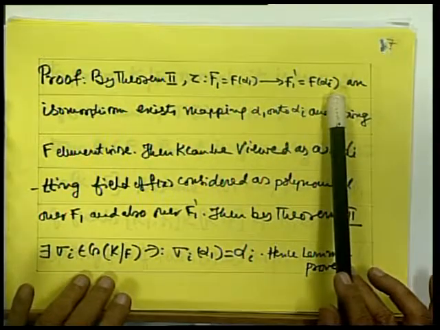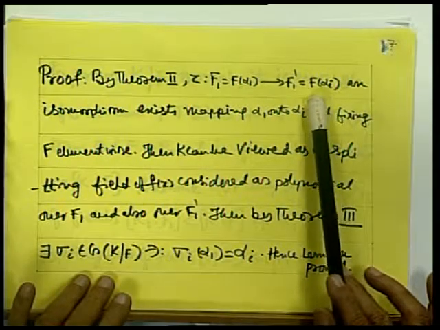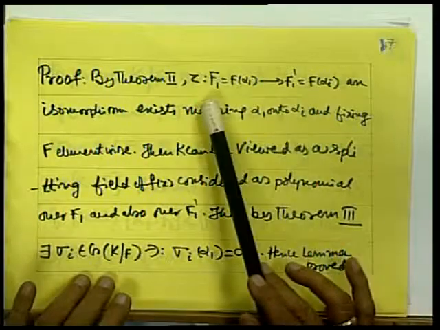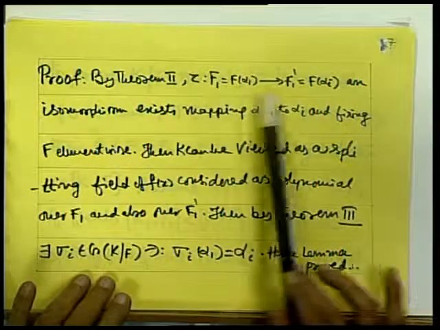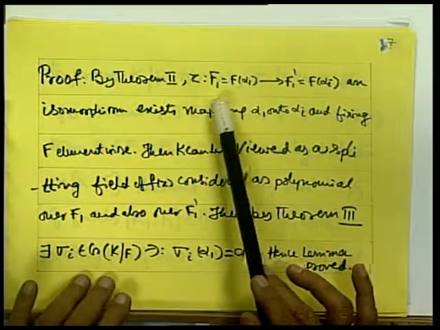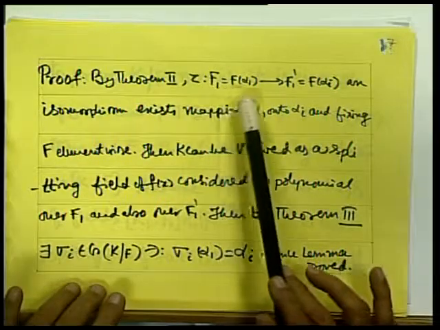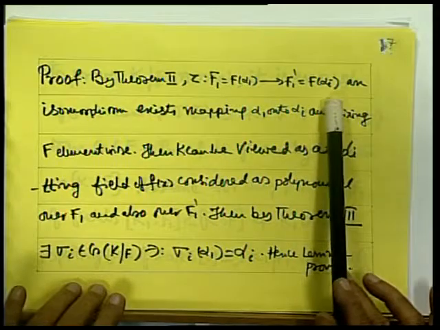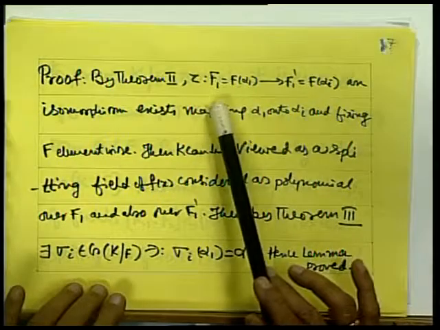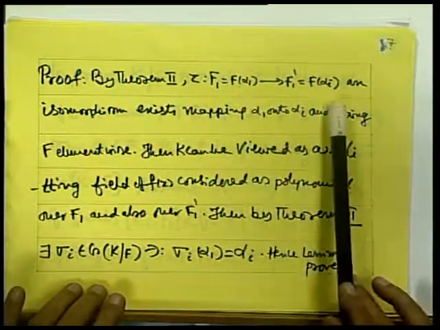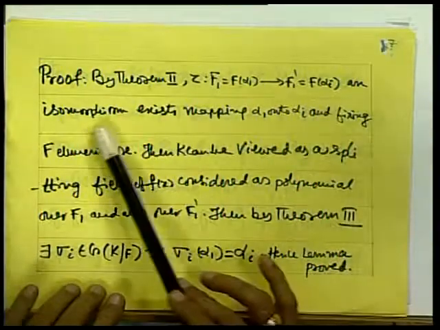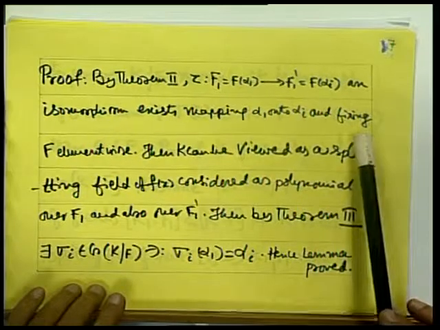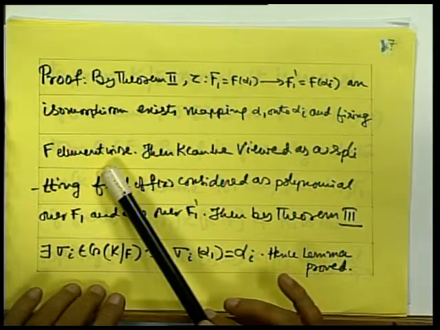By adjoining alpha i to F, you will get an extension field F1'. And by theorem 2, there exists an isomorphism from F(alpha 1) to F(alpha i), an isomorphism mapping alpha 1 onto alpha i and fixing F element-wise.